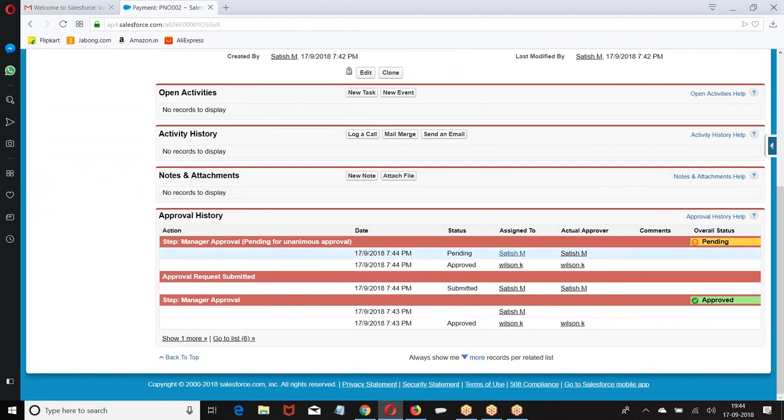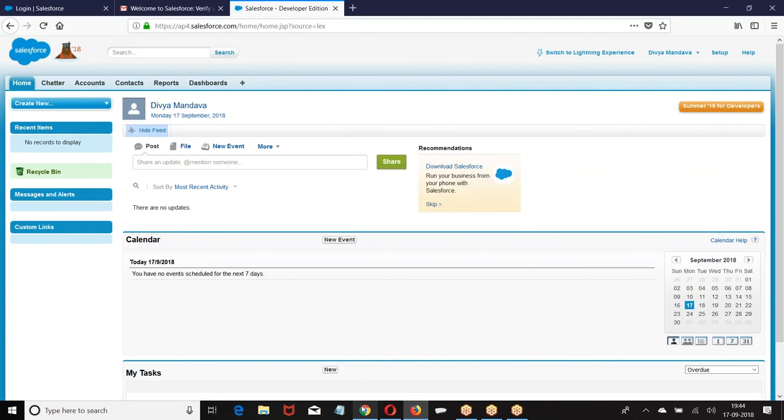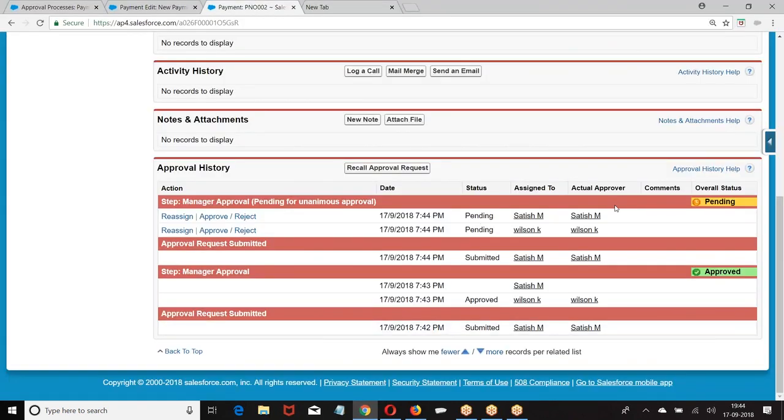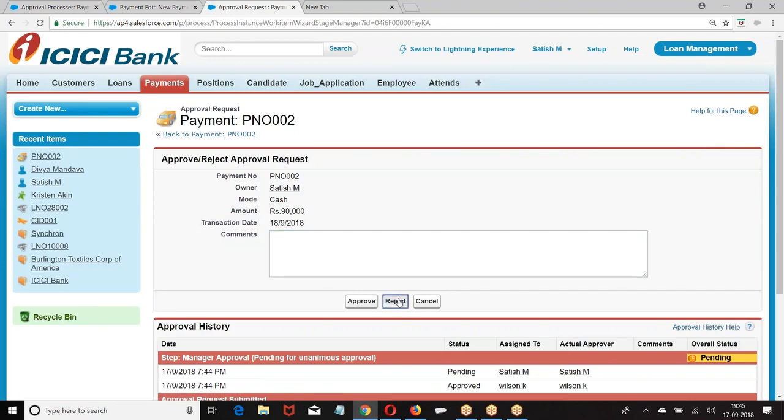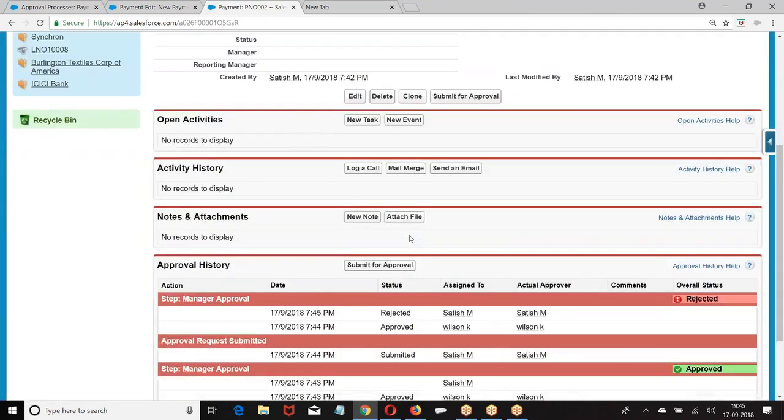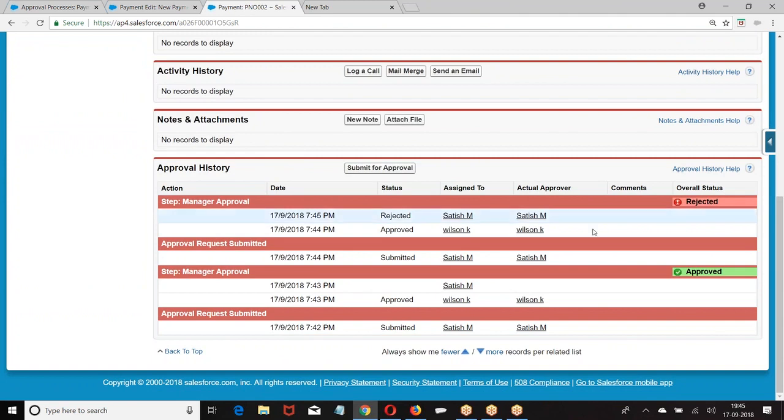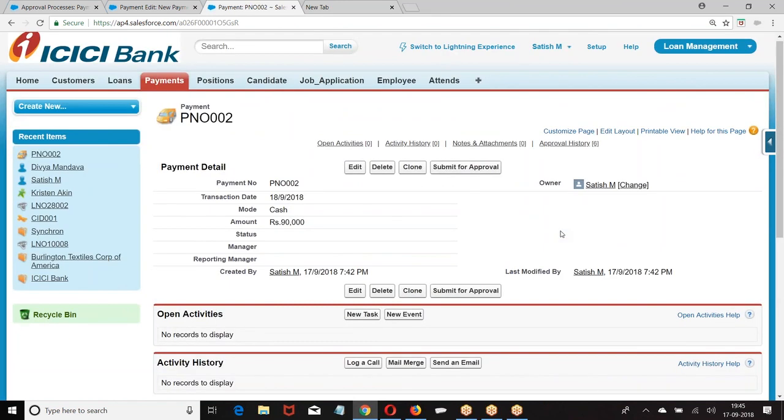Wilson approved it. Then it says, record was submitted to both of you, but approved by Wilson, still pending with Satish. Record is not approved because it is unanimous. So go to Divya. I selected Satish and Wilson, right? Now go to this guy. Now what is Satish doing? Approve or reject? Rejected the record. When you reject the record, why is it unanimous? Both of them have to approve.